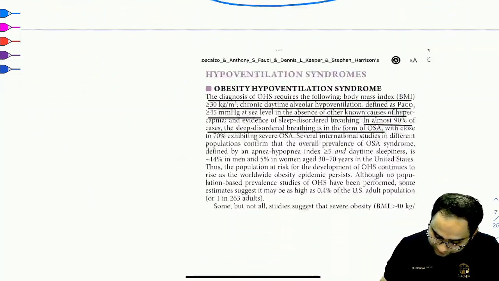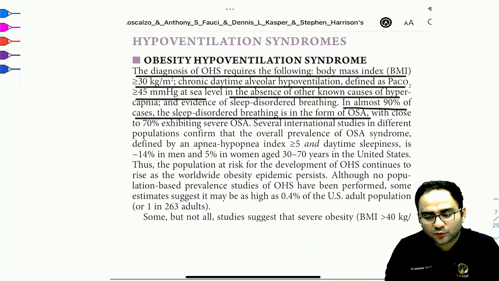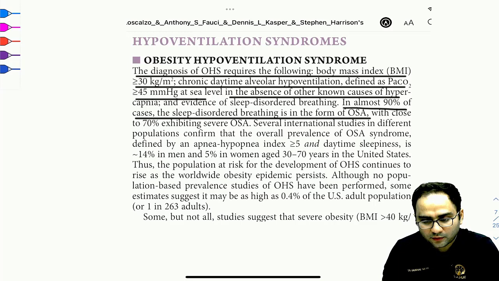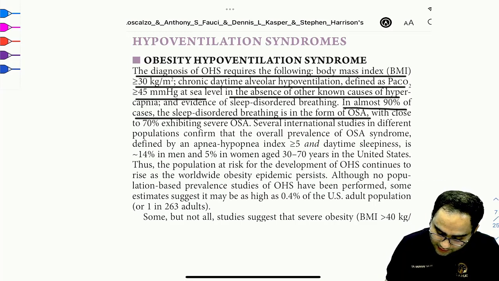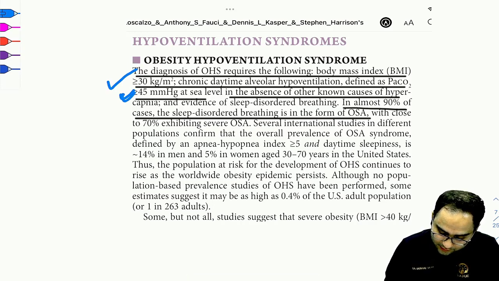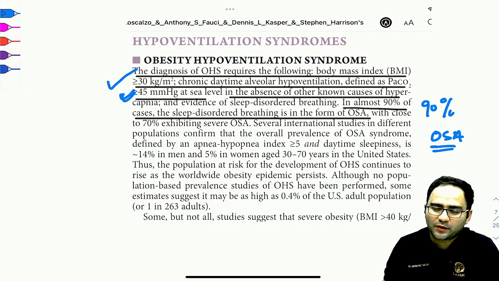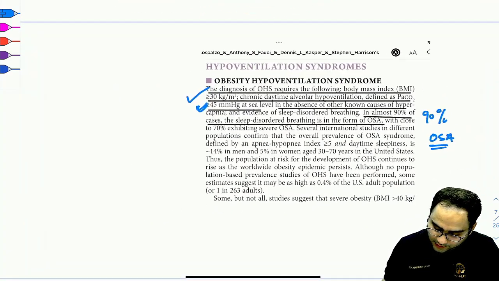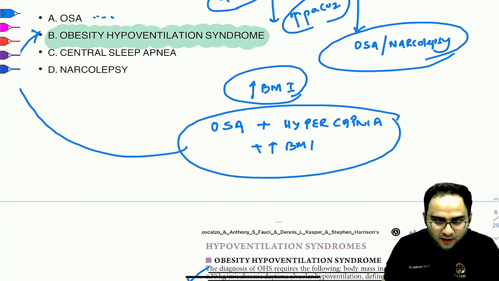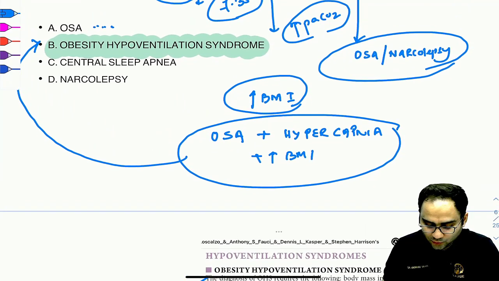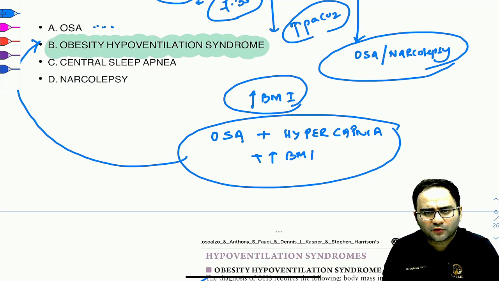Just to make you understand from where the question was taken, I have taken the screenshot from the Harrison. So it clearly says that you have BMI that's on the higher range, and you have hypercapnia. And 90% of these patients have OSA. So the answer here is obesity hypoventilation syndrome, right? So for those who have actually marked OSA, I mean, you need to improve on your concepts. Okay?